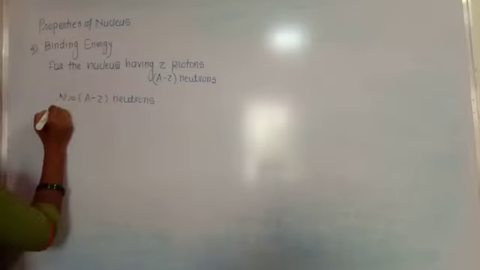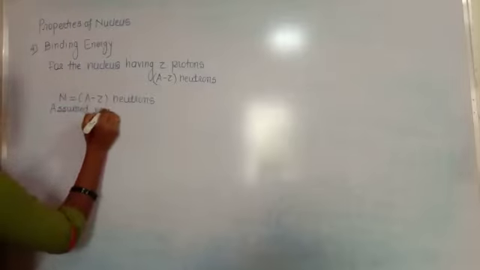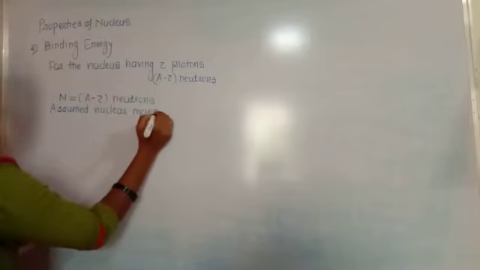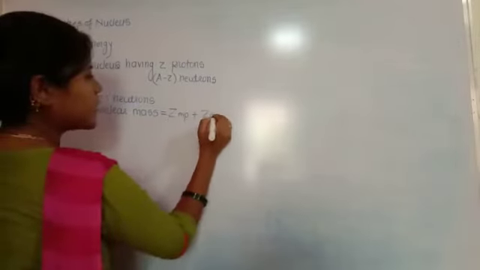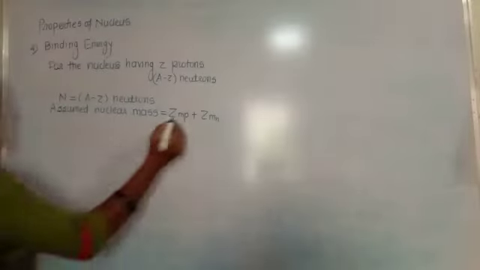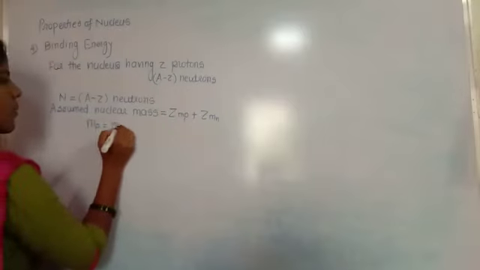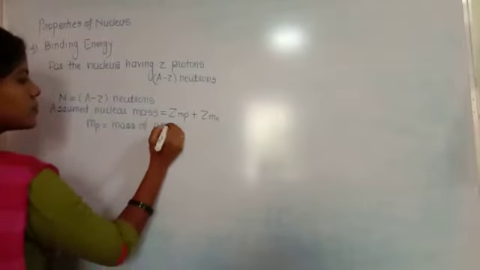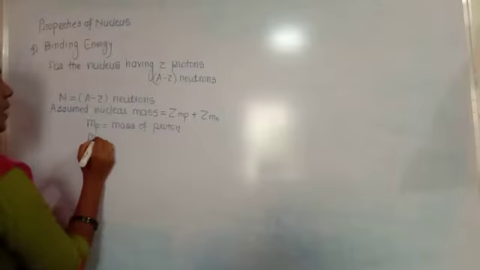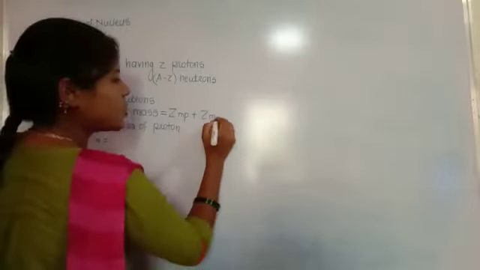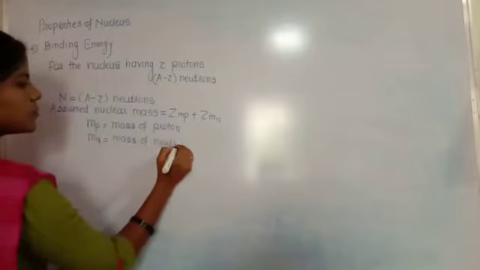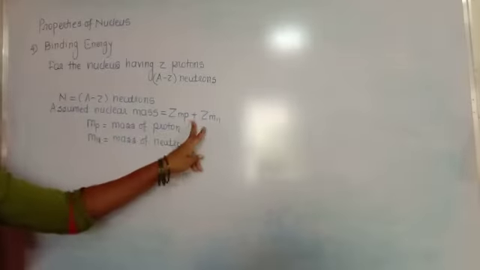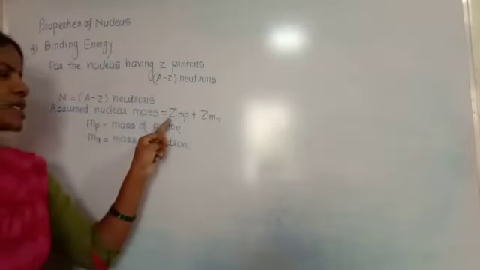Assume the nuclear mass, as calculated in the last class, is Zmp plus Nmn, where mp is the mass of a proton and small mn is the mass of a neutron. Combining these, we get the mass of the nucleus. This is called the assumed nuclear mass.